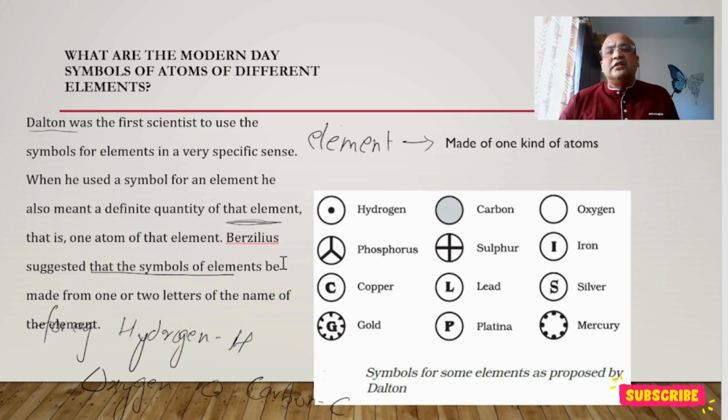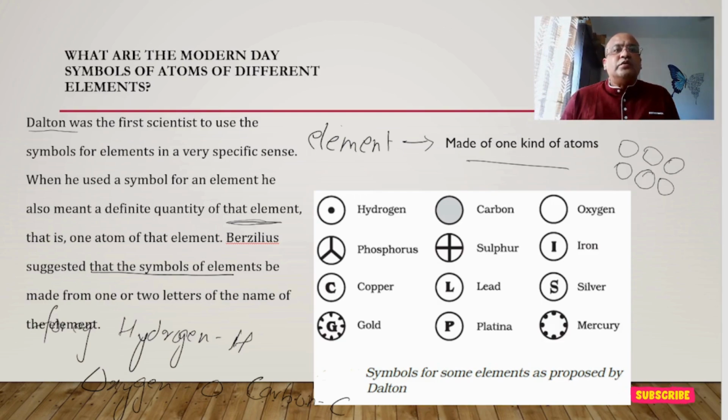Now we have talked about atoms. We know that an element is made up of one kind of atoms. Means a similar kind of atoms will be there in an element. For example, if we take the element oxygen, all the atoms are of a similar kind.